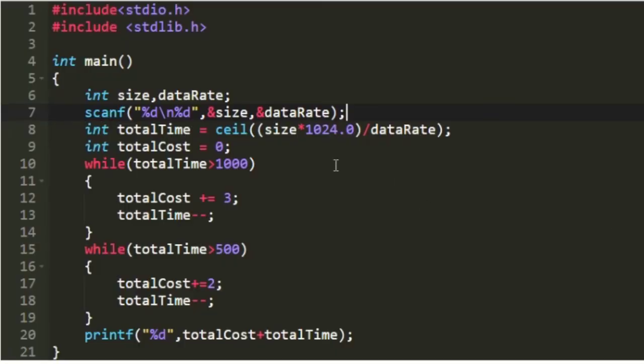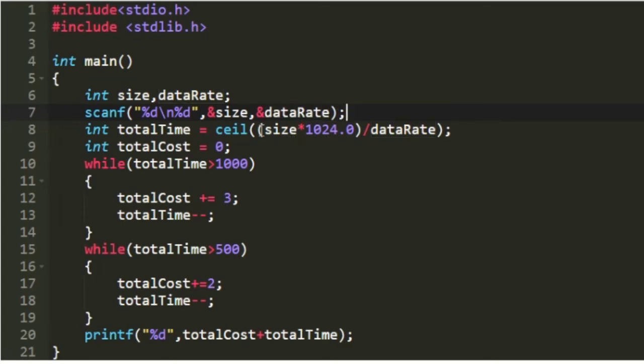First I am creating two integer variables named size and data rate, and in the next line I am accepting the two integer values as input. I am storing the amount of data that needs to be downloaded in the variable size, and the data speed in the variable data rate. Now we have to calculate the total time that would be needed to download the data at a particular data rate. To do that, first we have to convert it into kilobytes.